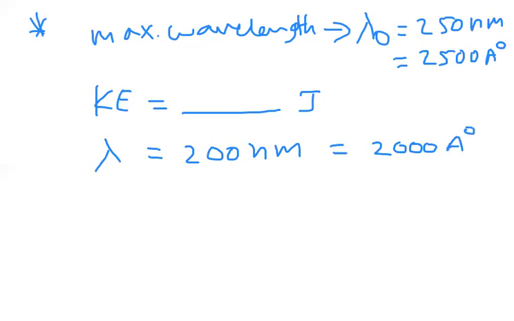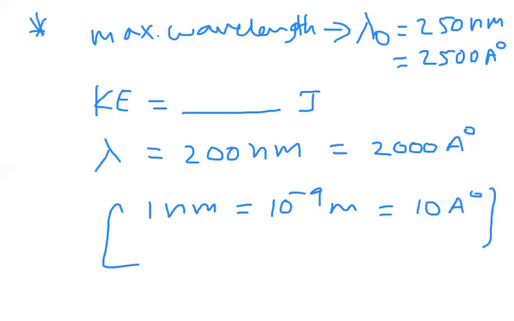Actually, we have information like this: 1 nanometer is equal to 10 power minus 9 meter, which I can also write as 10 angstroms. And 1 electron volt is equal to 1.6 into 10 power minus 19 joules. Please keep these two things in your mind. Now, I am going to handle this problem. So observe, I am taking a fresh page.